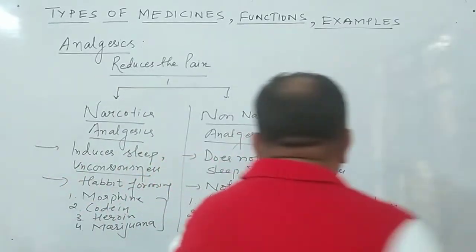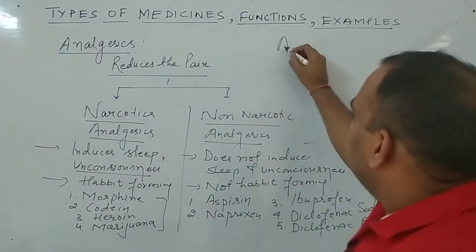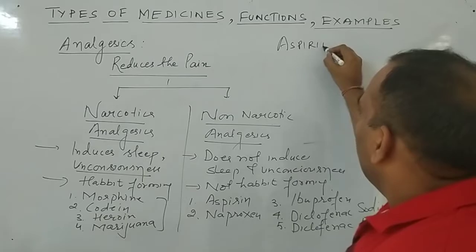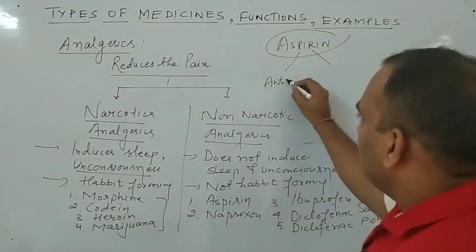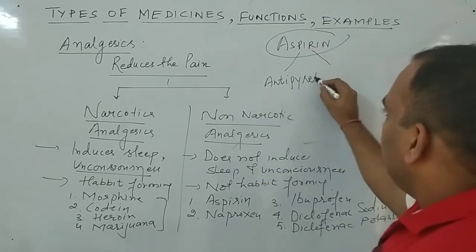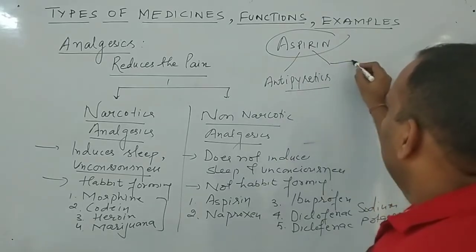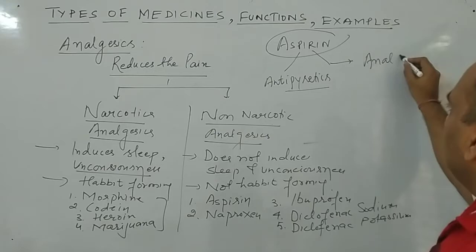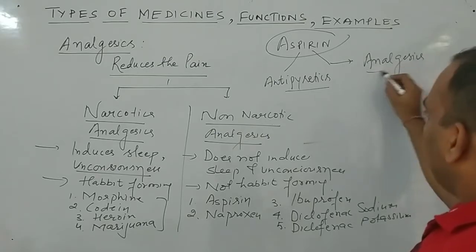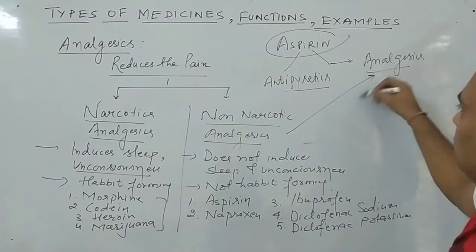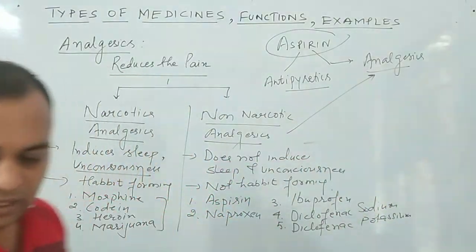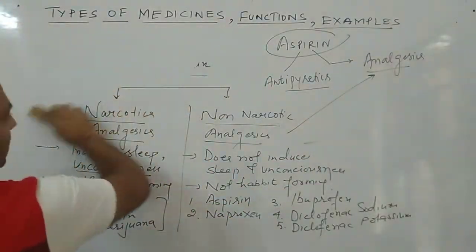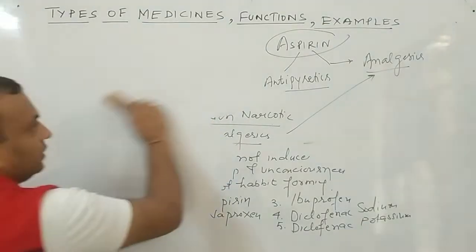Now, we have seen one common example, that is aspirin. This will act as, remember, antipyretics as well as analgesics. And which type of analgesics? Non-narcotic analgesics. So we have done the two types of medicines. Now the next one I'll study is antiseptics, the third medicine.